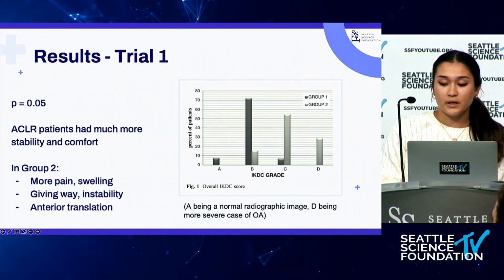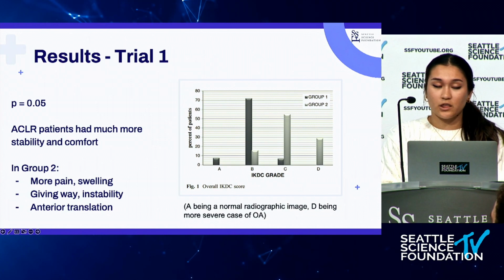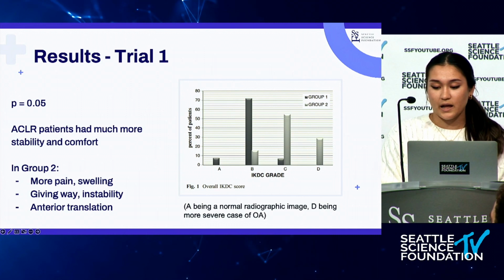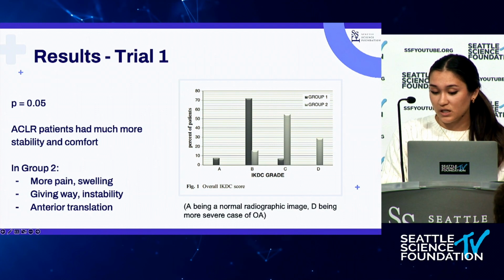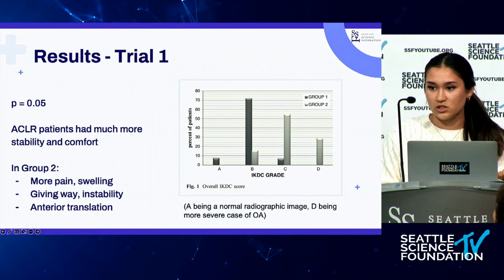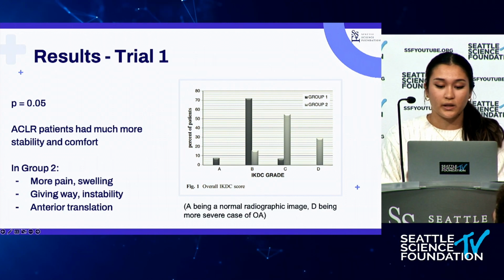And because the p-value was exactly 0.5, and we know that p-value means that these results are not random, that they are significant, and there's no random chance of it happening, we conclude that the patients with a stable knee had better function and sports activity levels, and this was the patients that had the reconstruction. They had much better function and stability, and had much less pain and swelling as well.